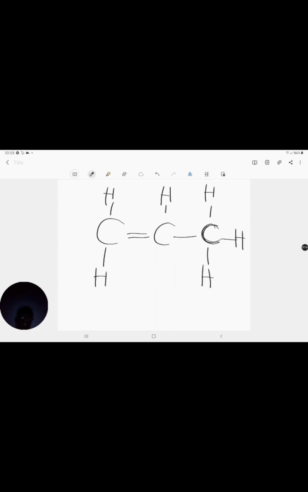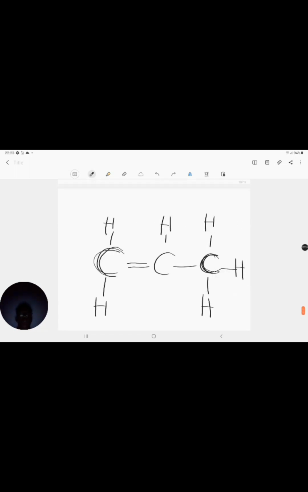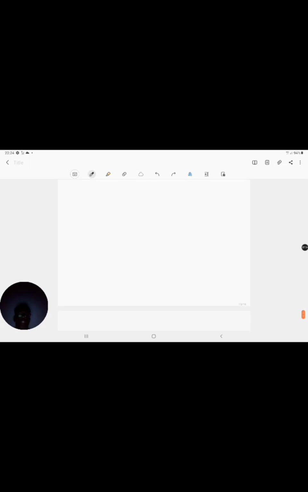This carbon has 1, 2, 3, 4 bonds around it. Okay, this carbon has 1, 2, 3, 4 bonds around it. So that's fine. And this carbon has 1, 2, 3, 4 bonds around it. So that's fine. We know that this is an alkene because it's made up of hydrogen atoms and carbon atoms, and it has 4 bonds around all the carbon atoms. Cool. Now let's do a little trick to see if you can come up with the formula.